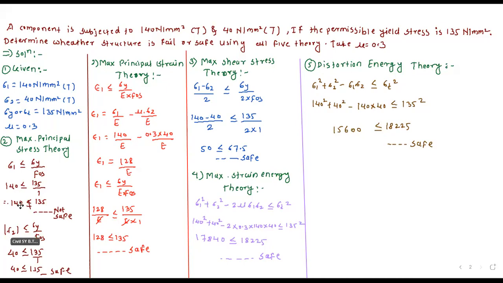So according to the major principal stress theory, the material will fail. But according to the minor principal stress theory, the material is safe. And for the remaining 4 theories, the material or structure is safe.